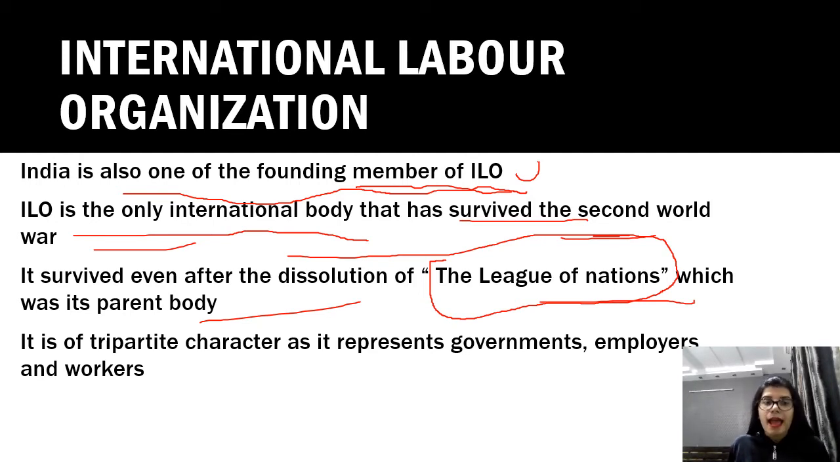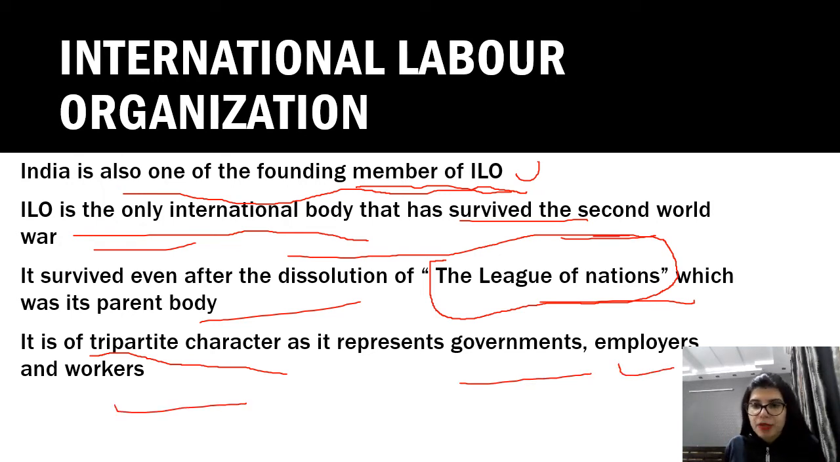And it is of tripartite character. What does tripartite character mean? That government is also there, employers are there, and workers are there. If it had been of a bipartite character, then only employers and workers would have been there. But here it is of tripartite character, so the government also comes in.